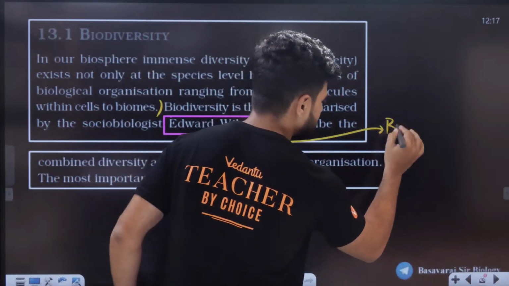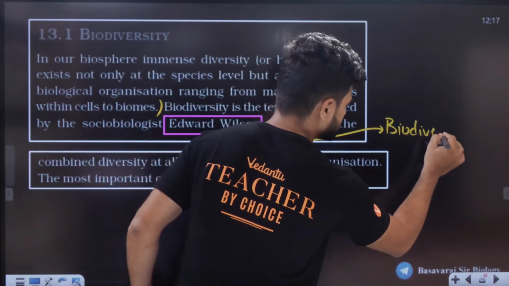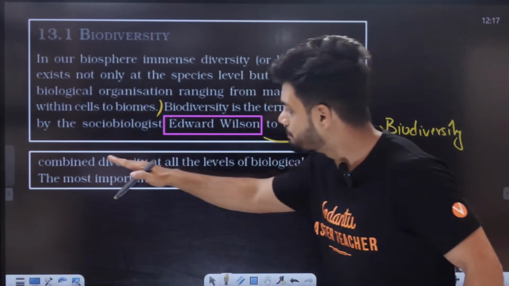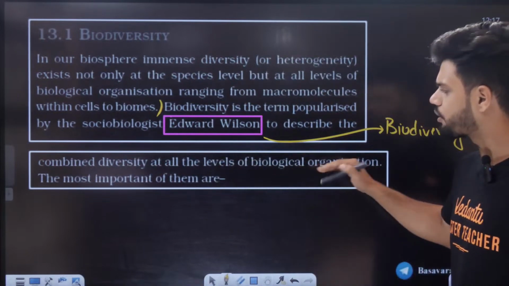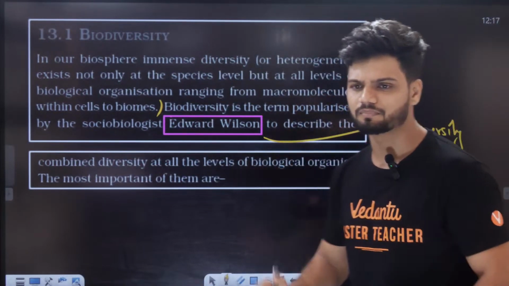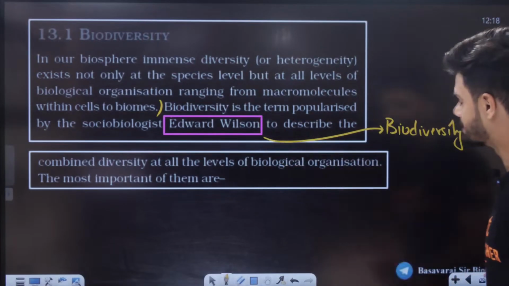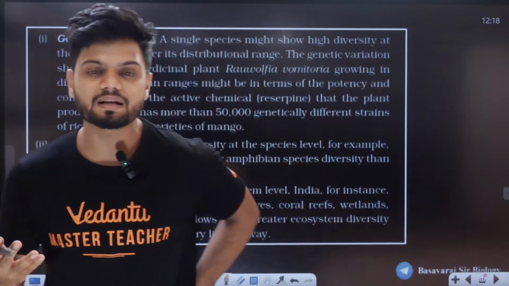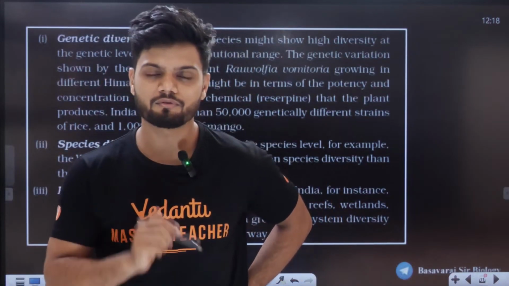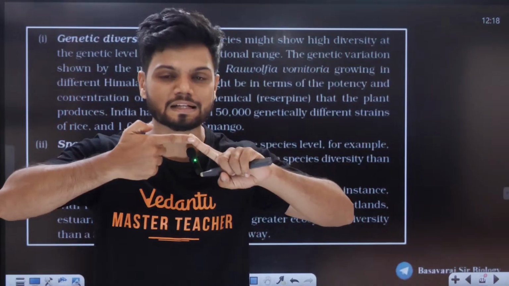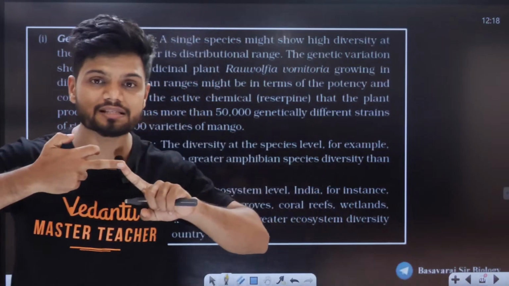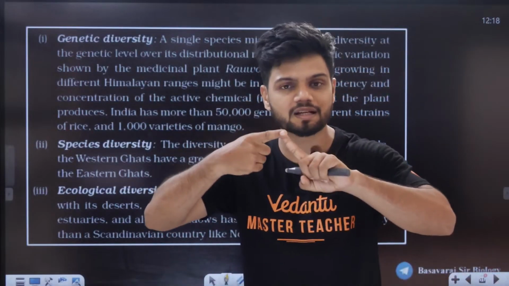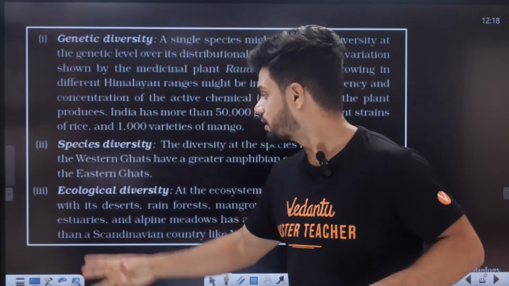He gave the term biodiversity, to describe the combined diversity at all levels of biological organization. Every single level we have them. Now students, this entire biodiversity can be studied at three main levels. The first is genetic, the second is species level, and the third is ecological diversity.